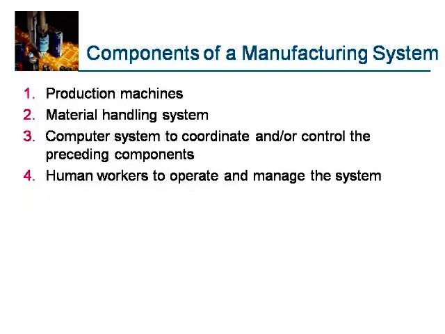Let us see the components of a manufacturing system: production machines, a material handling system, computer systems to coordinate or control the preceding components, and human workers to operate and manage the systems. What is this? Production system, machines.